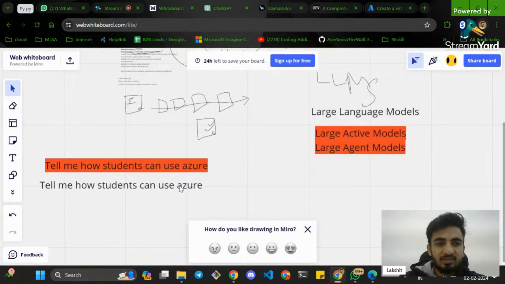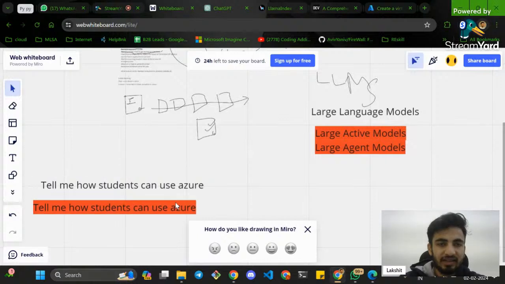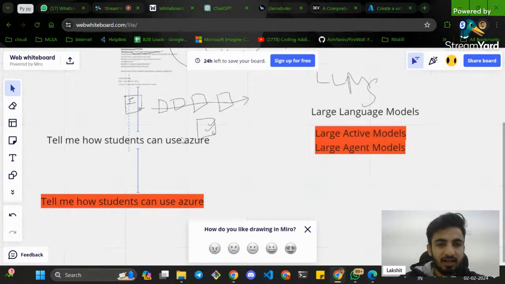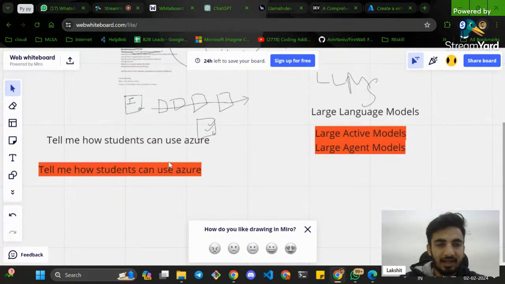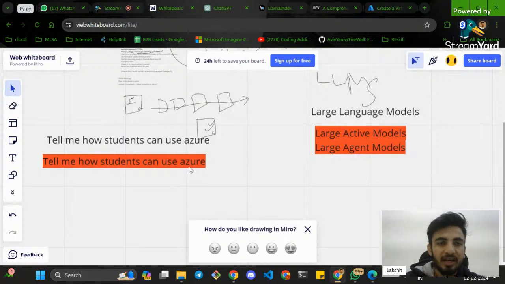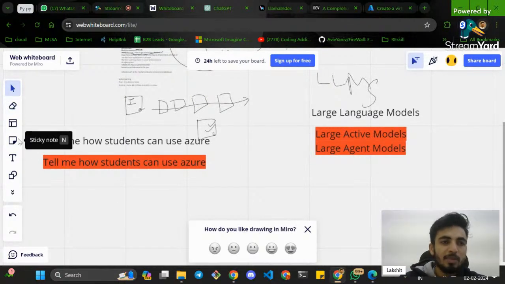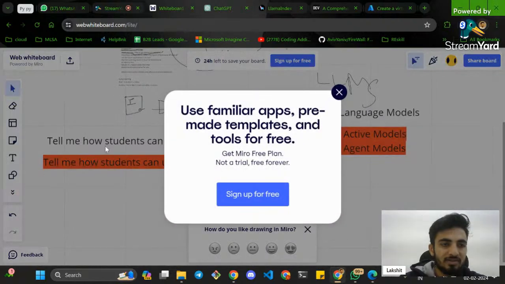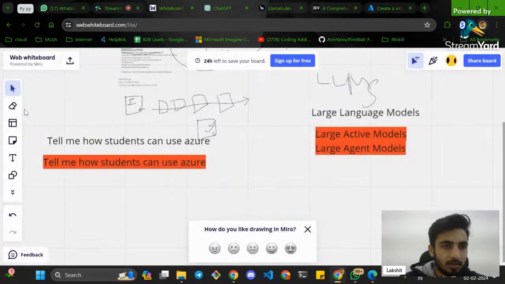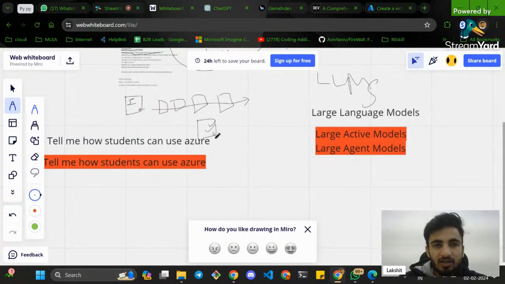So this red one is LLM, and this one is LAM, right? This one is the LLM one, the large language model one, and this one is the LAM one, right? So if you try to, where is the pen? Yeah, here's the pen.